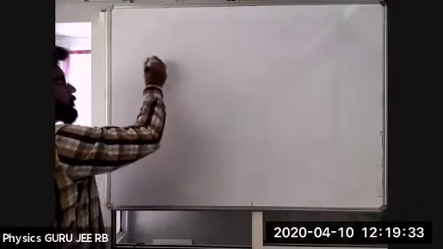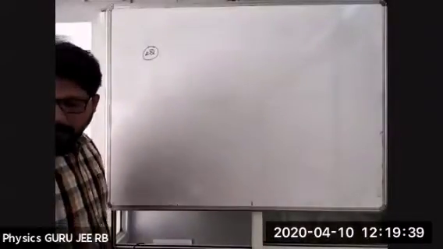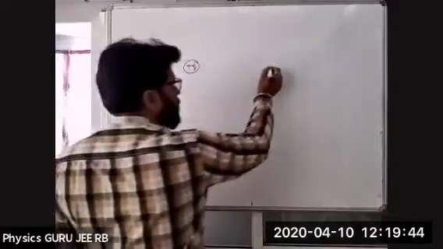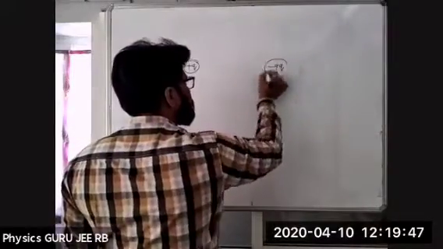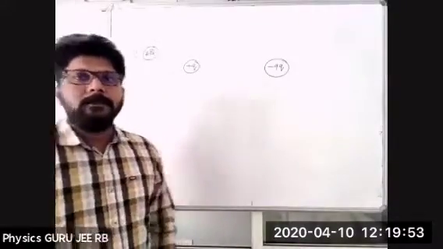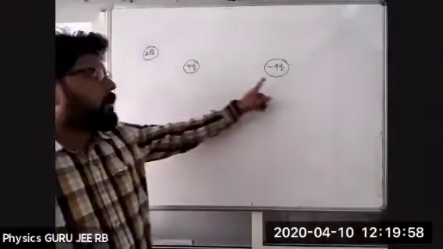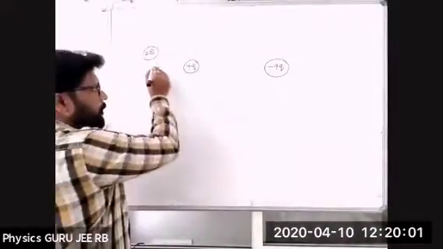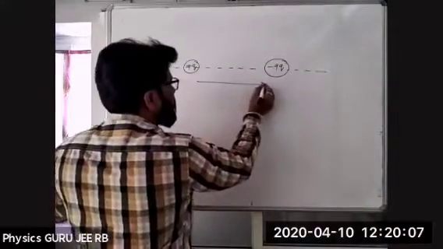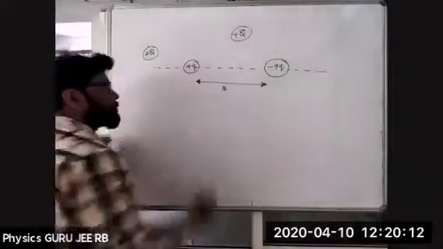I'm taking question 2. Question number 2: plus q and minus 9q. Because 9, I'm taking because root will be very easy for that one. So root of 9 is 3. Now we take plus q and minus 9q. Just I'll draw one index line. The separation between them is r. Let us take a positive plus q charge.